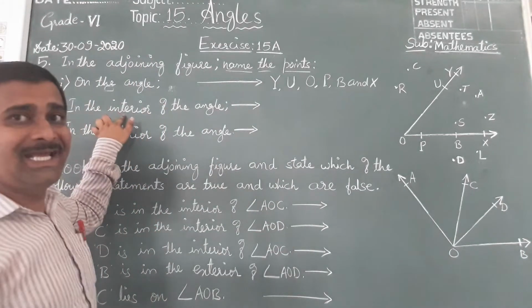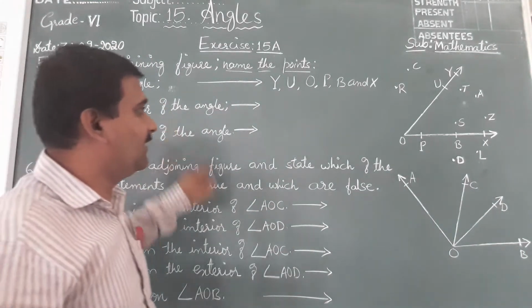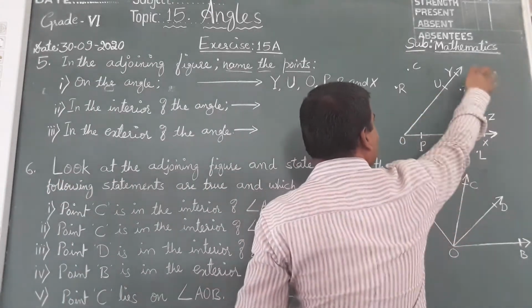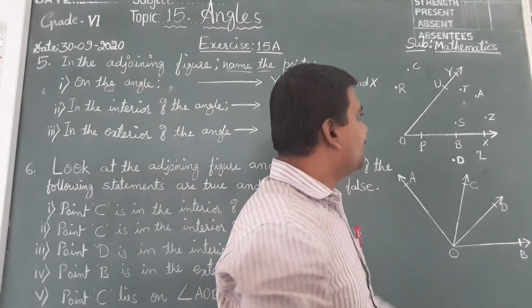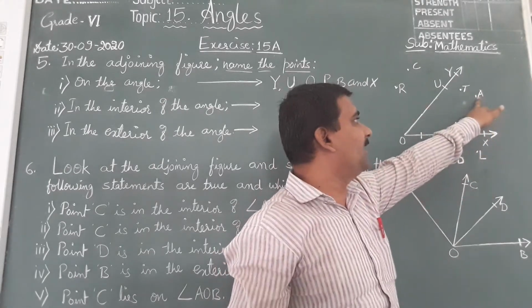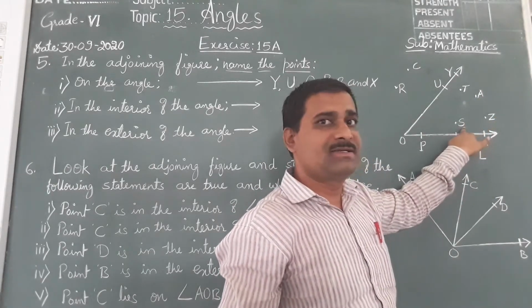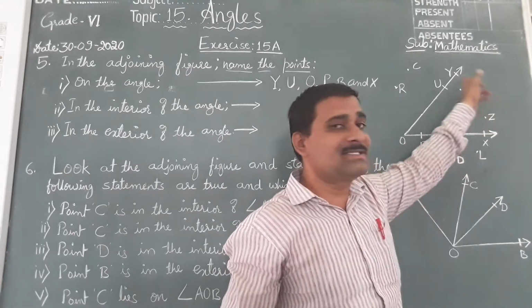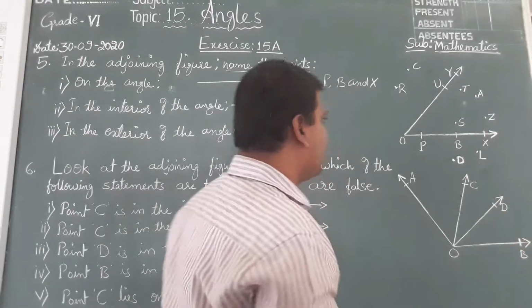Now, in the interior of the angle, interior means inside. Here, inside: A, S, T, Z. 4 points are inside the angle. They are interior points.